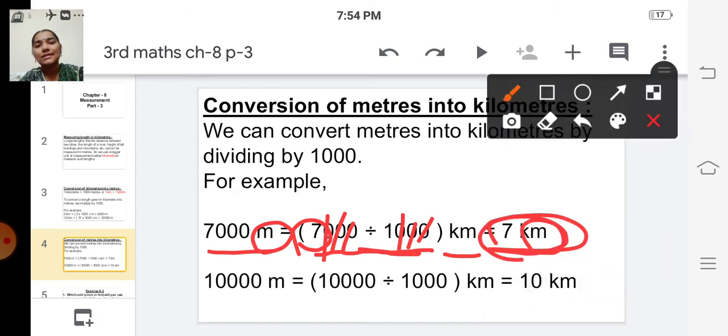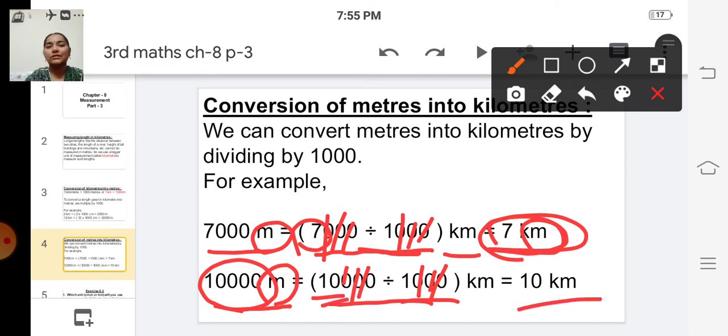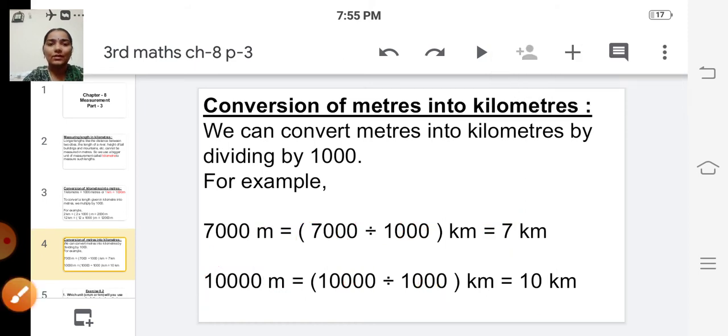The second example is 10,000 meter. We are going to convert this meter into kilometer. So we have to divide this 10,000 meter by 1000. So 10,000 divided by 1000 kilometer, cancelling the common number of zeros, 3, 3, so the remaining is 10. So 10 kilometers. Is it clear, children? Have you all understood? Yes.